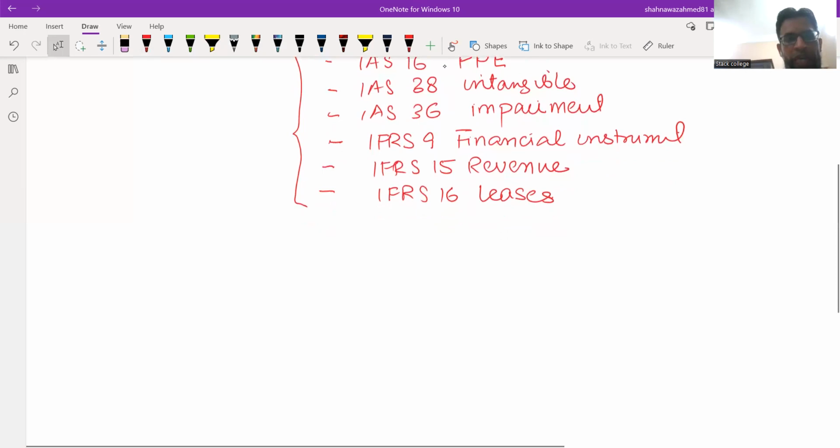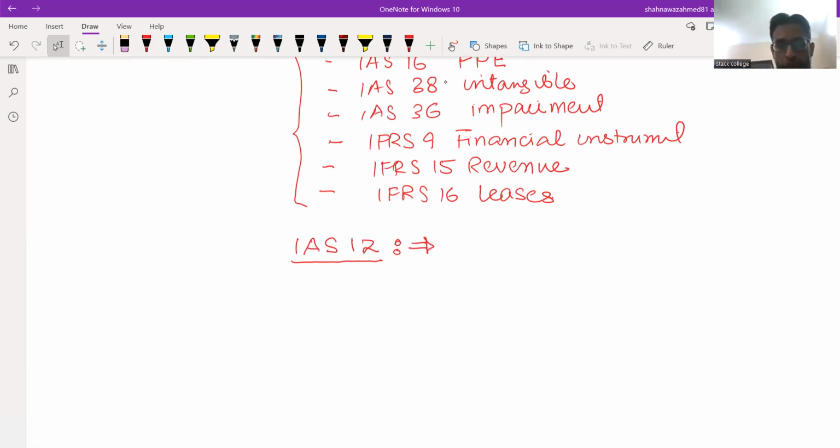What type of adjustment is needed with respect to taxation? That is IAS 12. A very important standard from your examination point of view. So under IAS 12, you know that the standard deals with all the tax related issues. It's taxation.